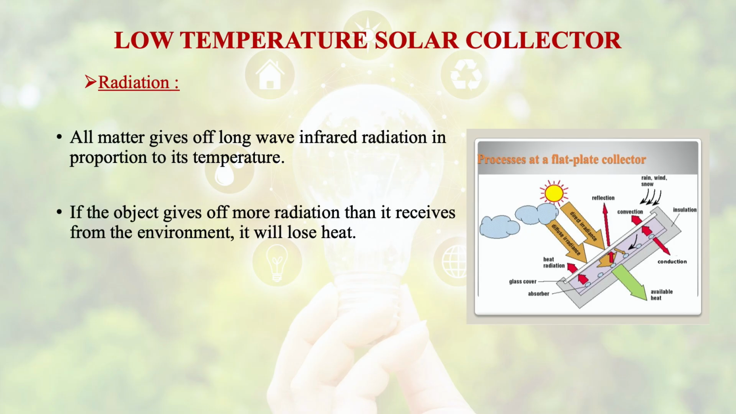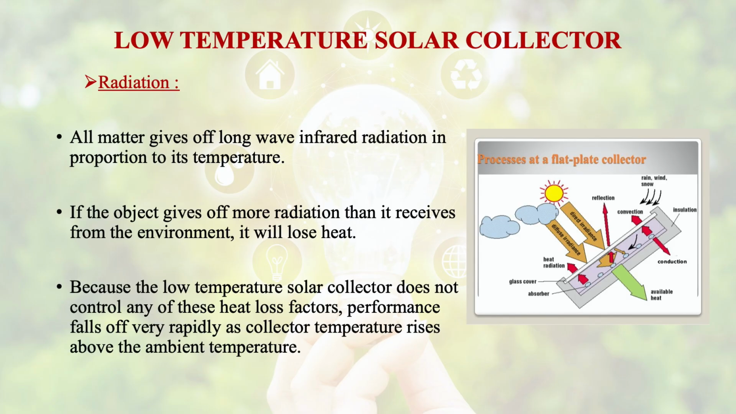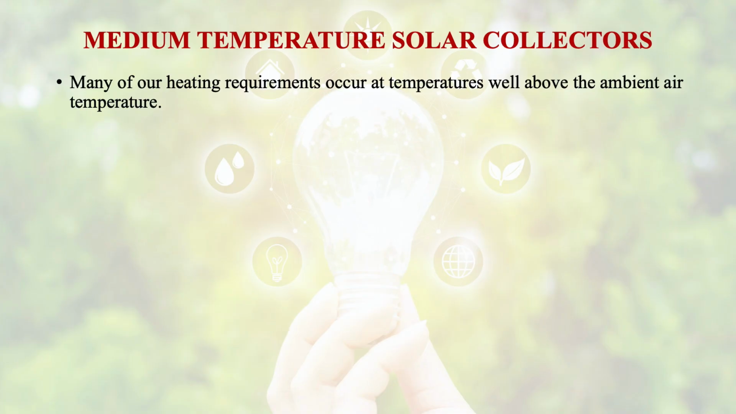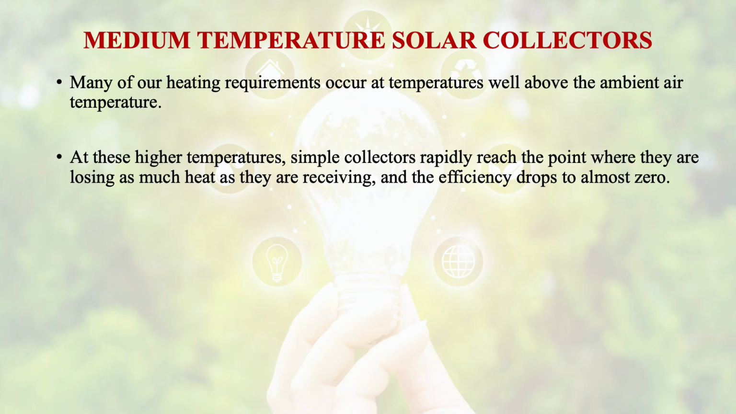If the object gives off more radiation than it receives from the environment, it will lose heat. The low temperature solar collector does not control any of these heat loss factors. Performance falls off very rapidly as collector temperature rises above the ambient temperature. Then come the medium temperature solar collectors. What are they? Many of our heating requirements occur at temperatures well above the ambient air temperature. At these high temperatures, simple collectors rapidly reach the point where they are losing as much heat as they are receiving, and the efficiency drops to almost zero.